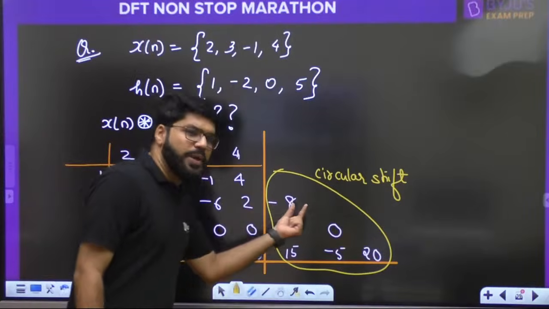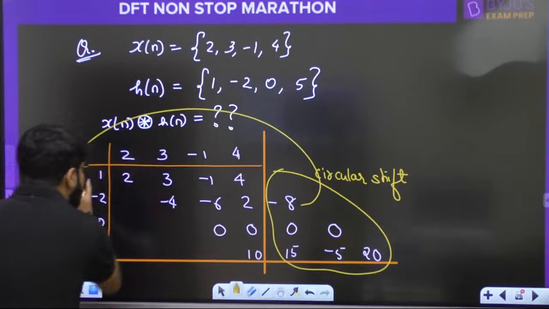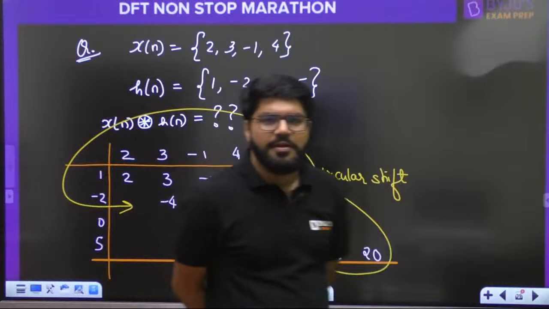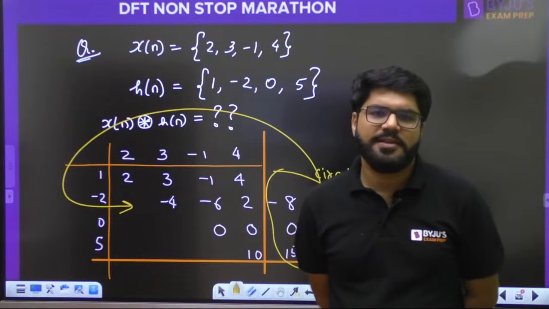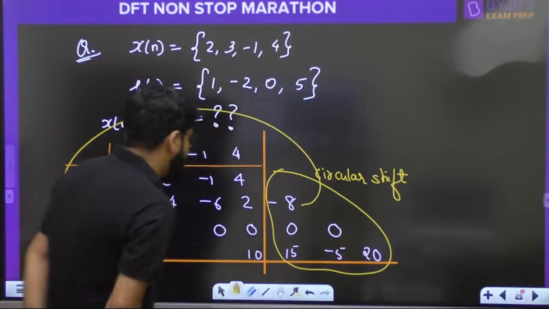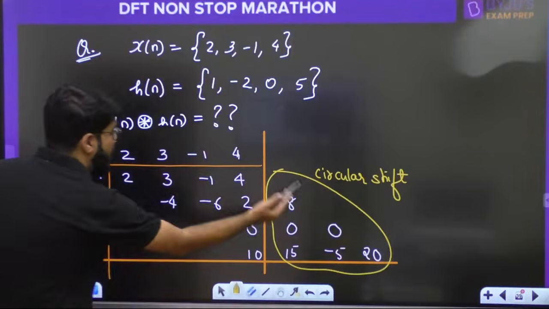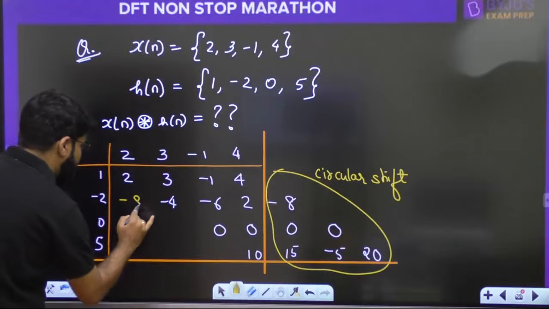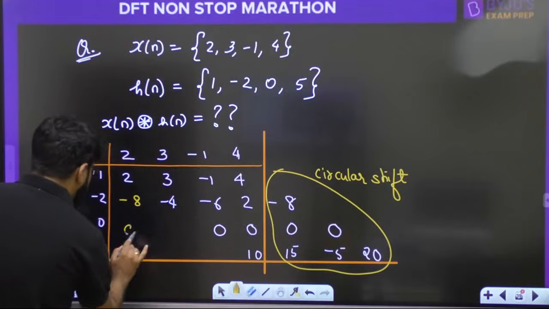That the sample which was going to the right, turn it around and place it here. That is what circular shifting I explained to you. Apply the circular shifting here. So whatever sample is going out, circularly shift and bring it here. This is -8. Then 0 0.